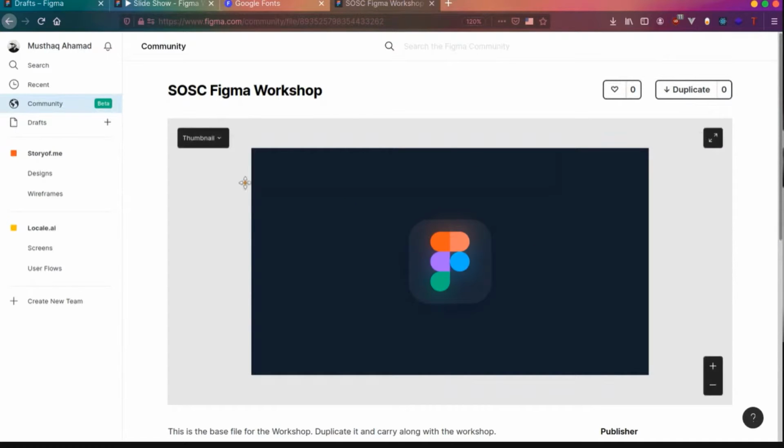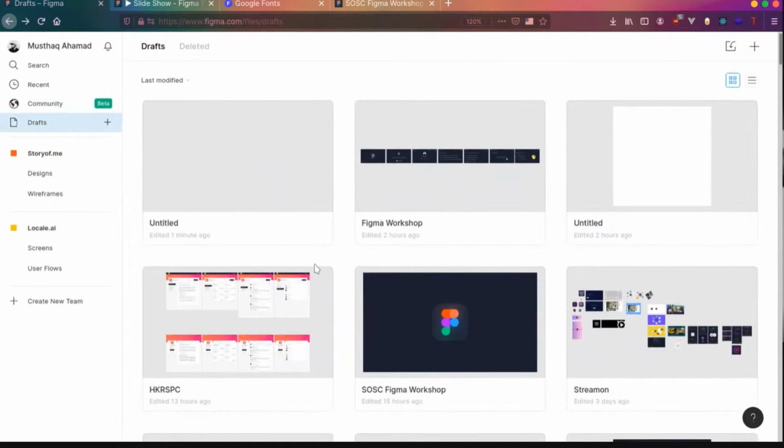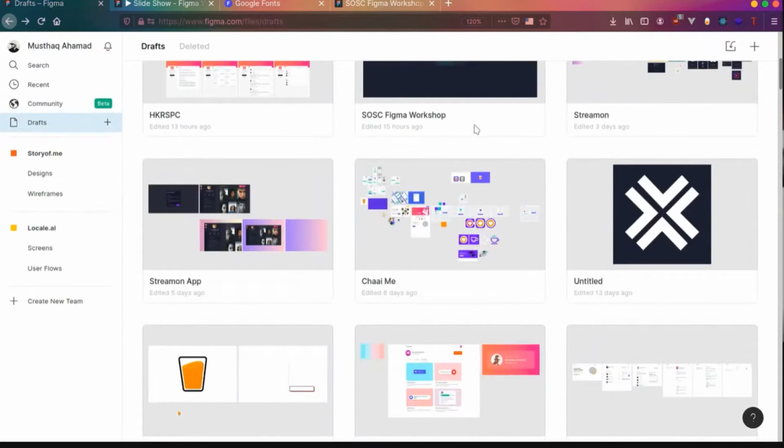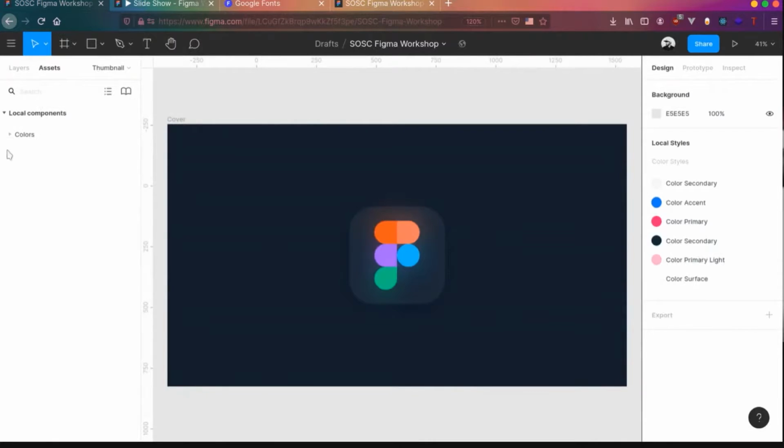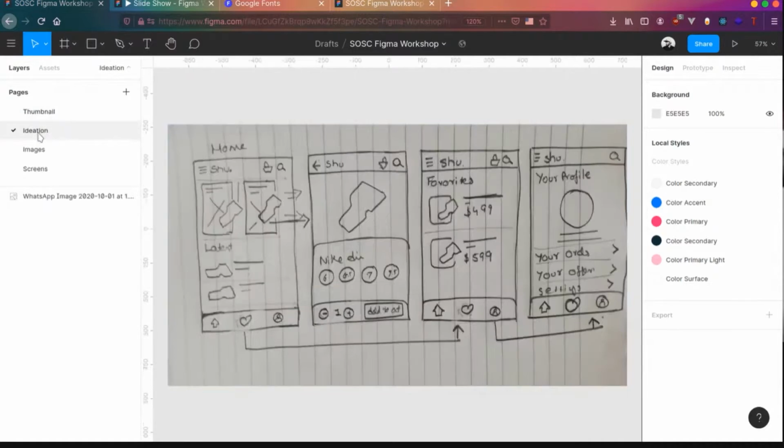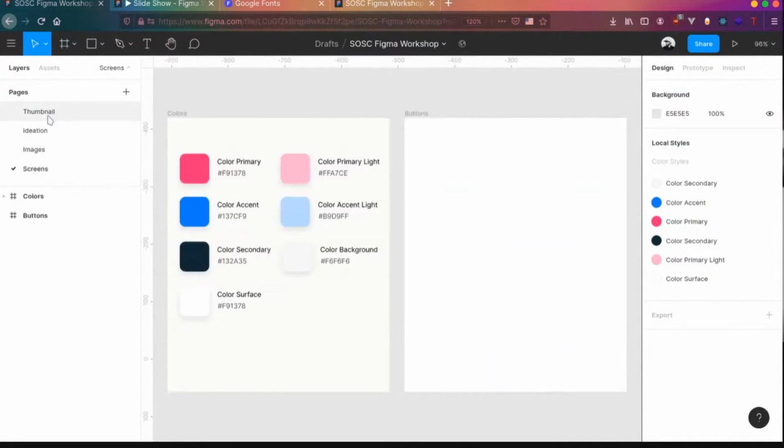Cool. Once you duplicate that, if you go back to Figma, you will actually see a file called Figma Workshop. If you click on the top left panel on the right side, there will be something called pages. This is a thumbnail. If you click on that, you can see all the pages within Figma. Within a project, you can have multiple pages. But yeah, I've added a few things.